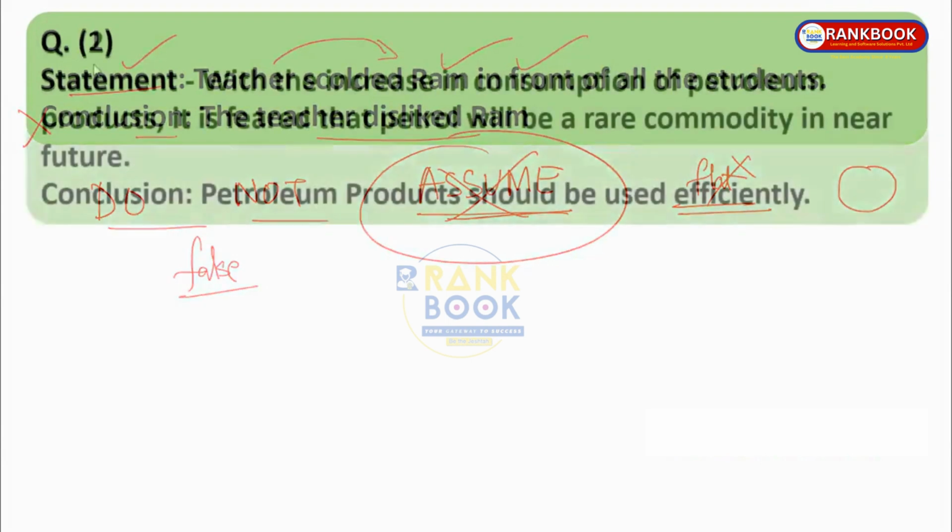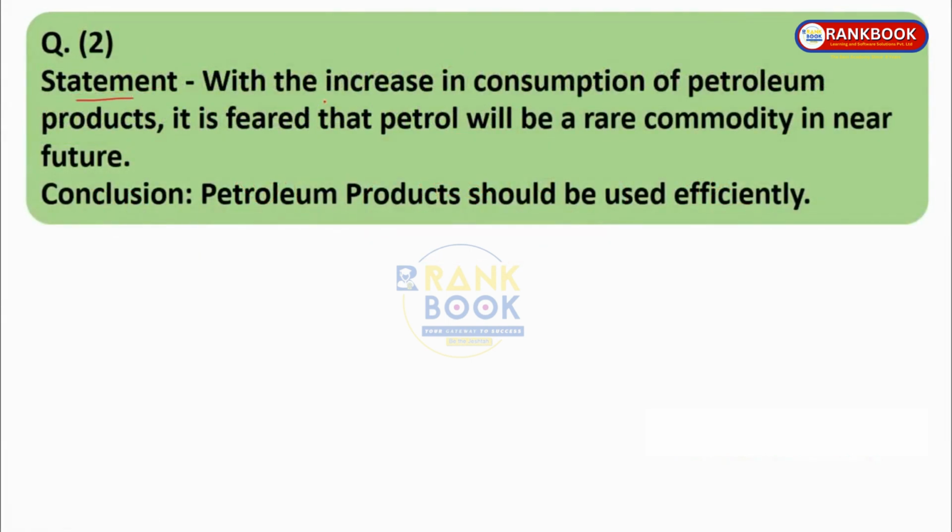Moving on. Question number 2. Statement: with the increase in consumption of petroleum products, it is feared that petrol will be a rare commodity in the near future. Conclusion: petroleum products should be used efficiently. Now what do we see in the conclusion? It is a sort of advice. Whenever the conclusion is an advice or a result, like an effect, of something given in the statement, it is always correct.